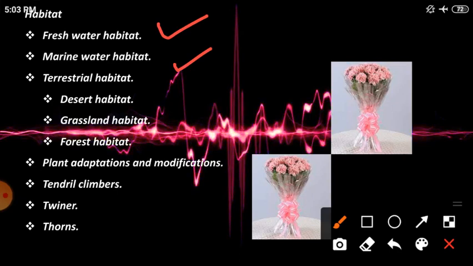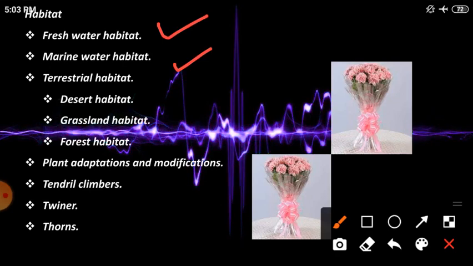Next, marine water habitat is nothing but sea water habitat. Here also we can see many animals and plants in the sea water. On the earth, 70% is covered by water, and 40% of the photosynthesis function for the world is performed by sea plants. And next one, terrestrial habitat.